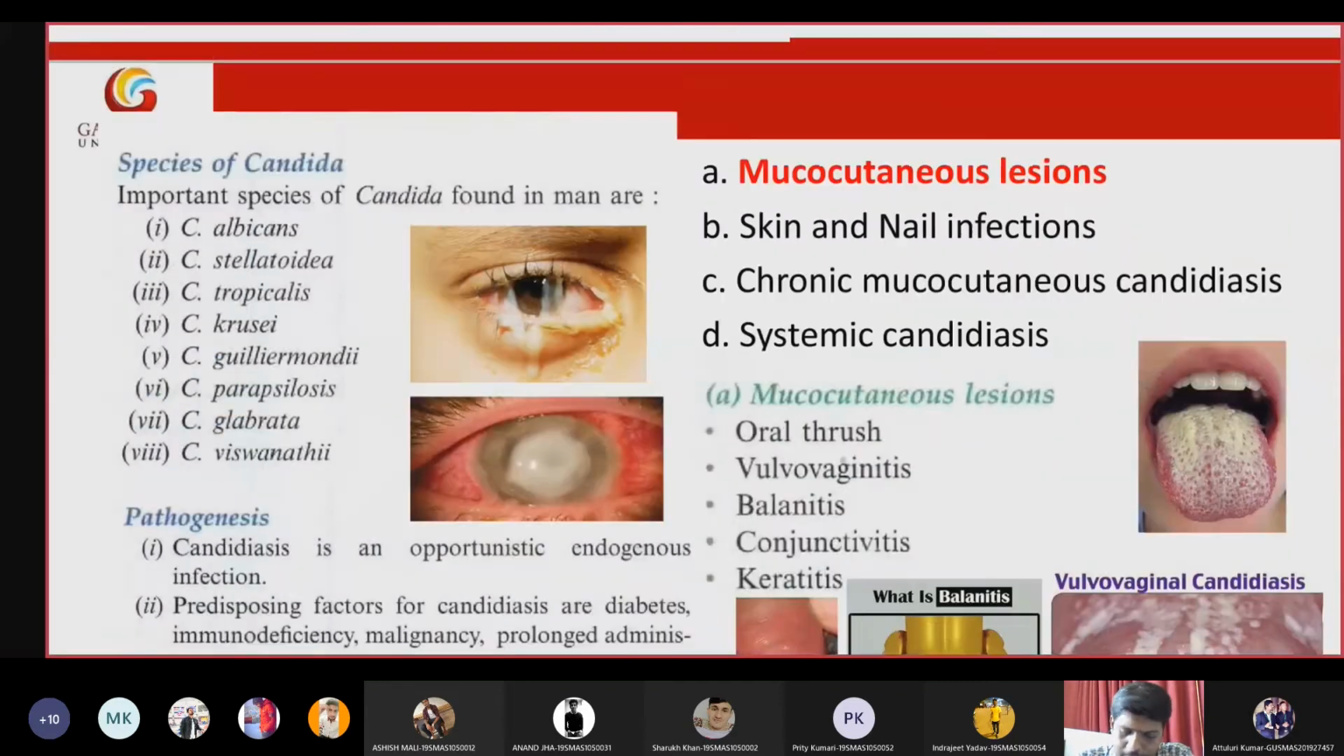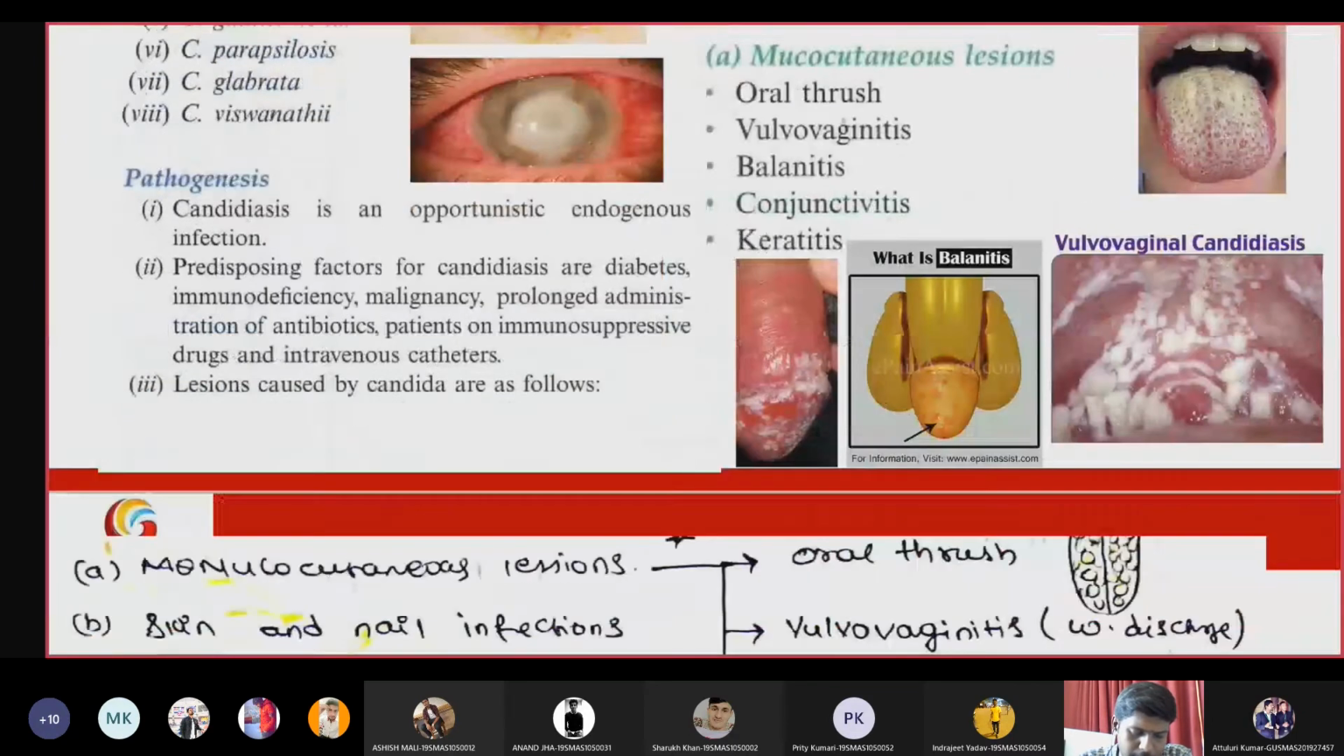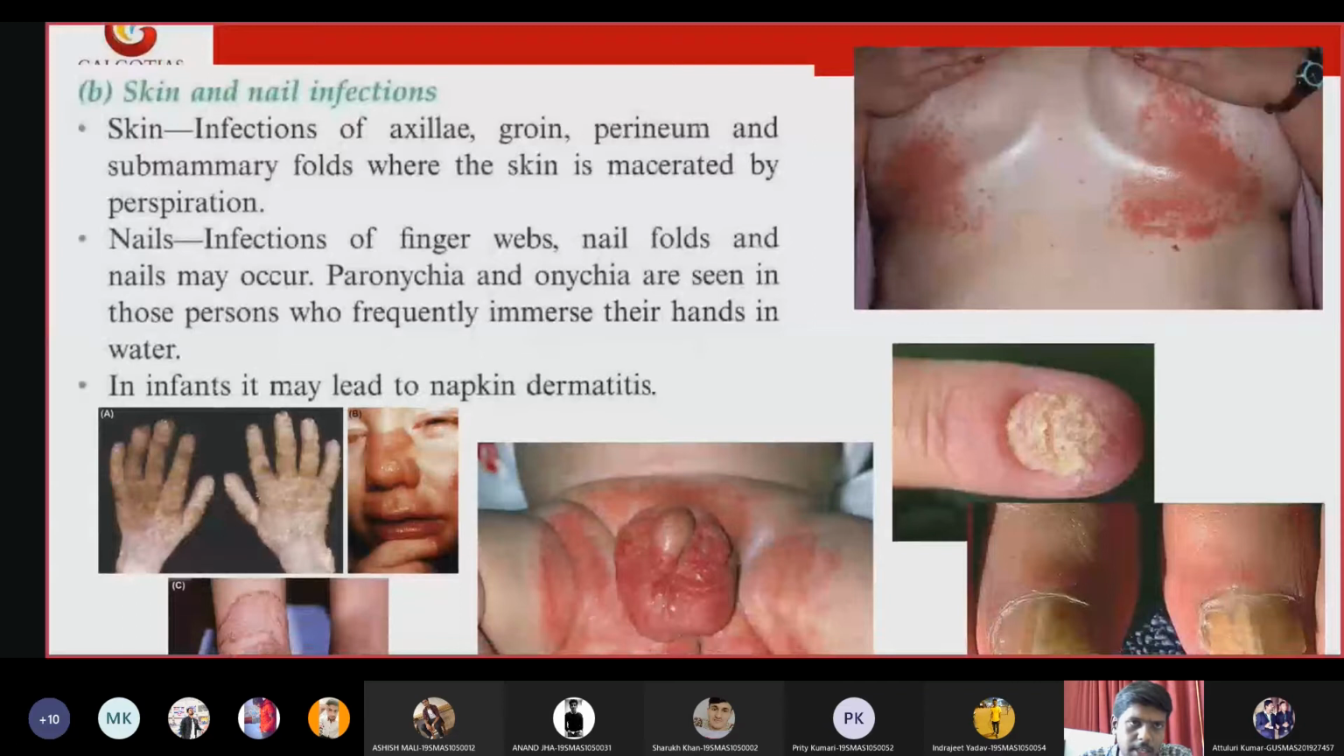So then, the infections caused by Candida: we saw mucocutaneous lesions, skin and nail infection, chronic and systemic. Mucocutaneous include oral thrush, vulvar vaginitis, balanitis, conjunctivitis, and keratitis. Then we discussed skin and nail infection. In skin infection, it can occur in the axilla, groin, perineum, and submammary folds.